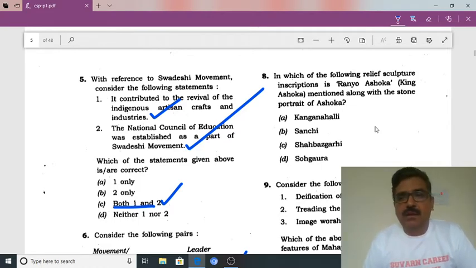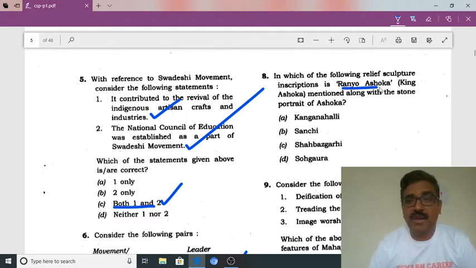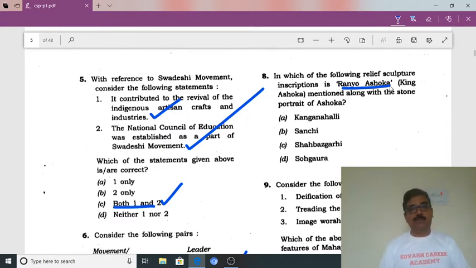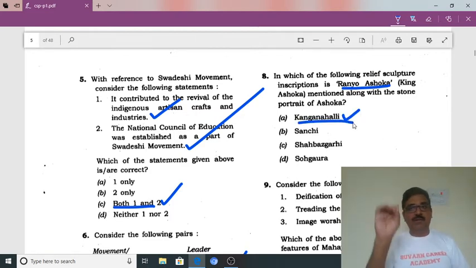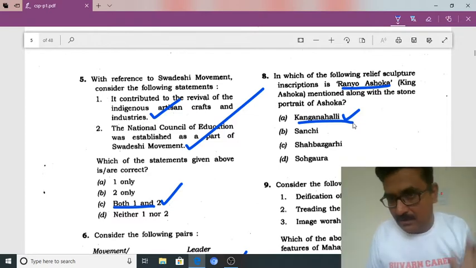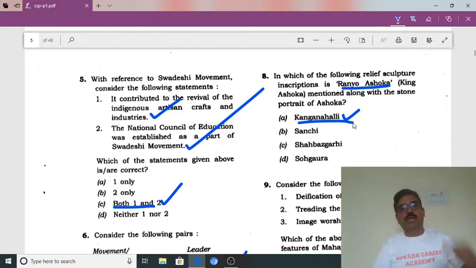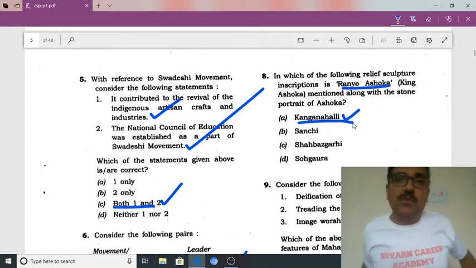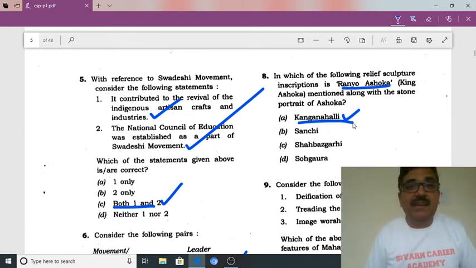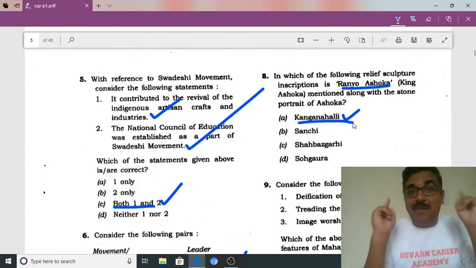In which of the following relief sculpture inscriptions is Rano Ashoka mentioned along with the stone portrait of Ashoka? Rano Ashoka means Raja Ashoka. See friends, the answer is Kanaganahalli. Rano Ashoka has been written at Kanaganahalli, which is in Karnataka. It's very important to know the inscriptions of Ashoka. In Maski there is one inscription which, when historians found it, made it clear that Devanampriya and Ashoka are the same.